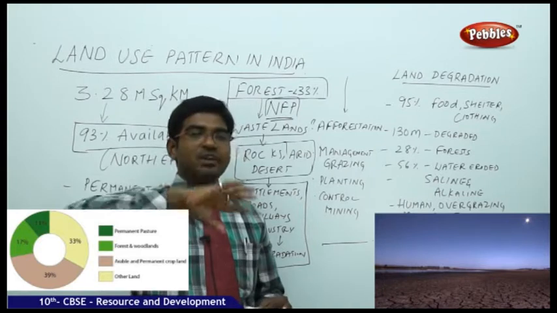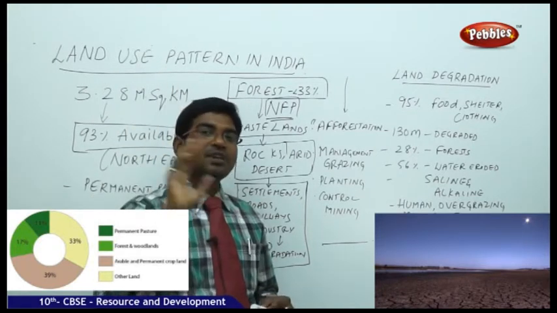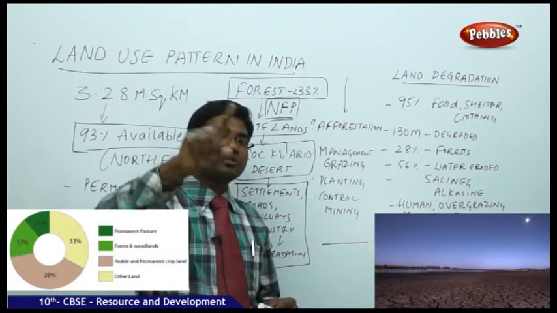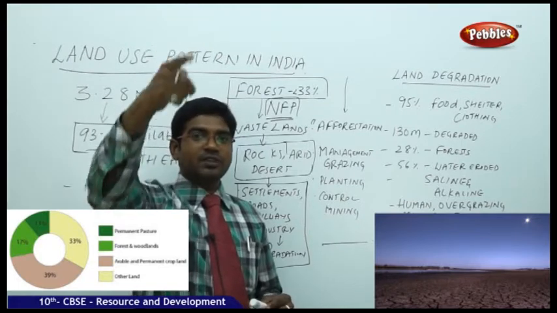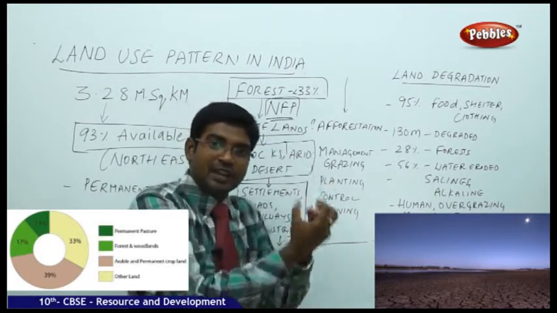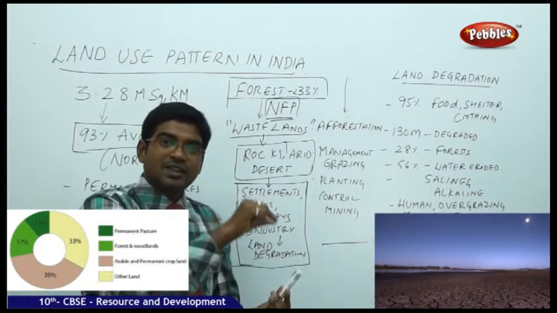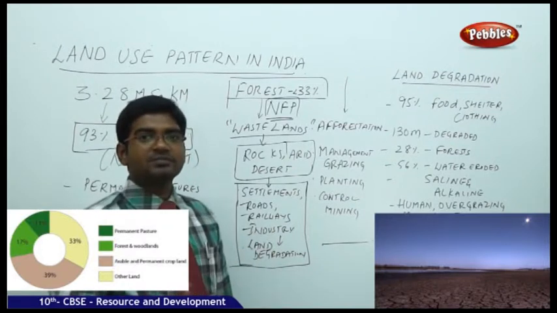Once chemicals are used to wash something, where do you keep the waste? When you are burning something, smoke will come. Where will the smoke go? Smoke will go into the atmosphere, and wastewater will come into the land. That wastewater will go into the internal layers of the land, resulting in land degradation. That's how land gets degraded here.